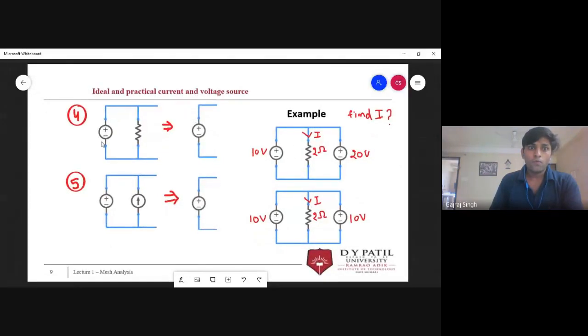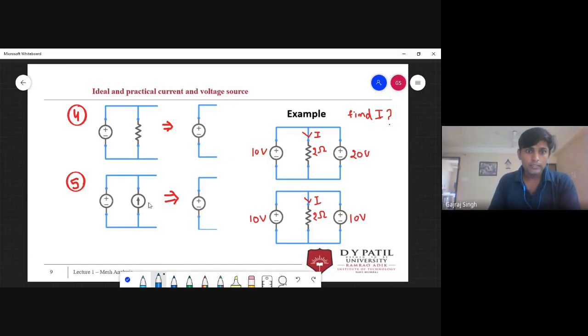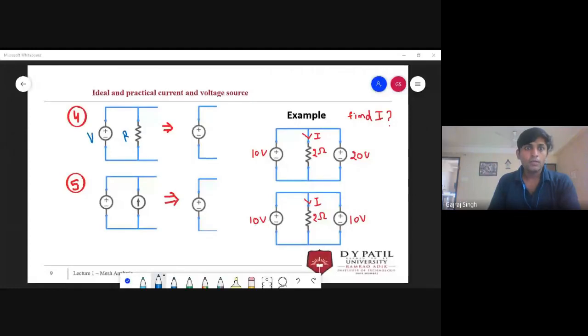Okay, now if we are having a voltage source and a resistance in parallel, V, and this is R. What will be the voltage over here? Tell me.